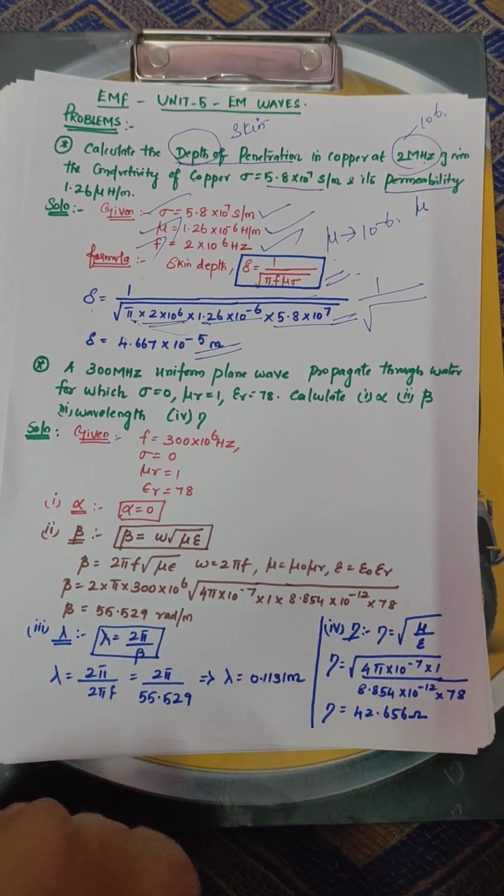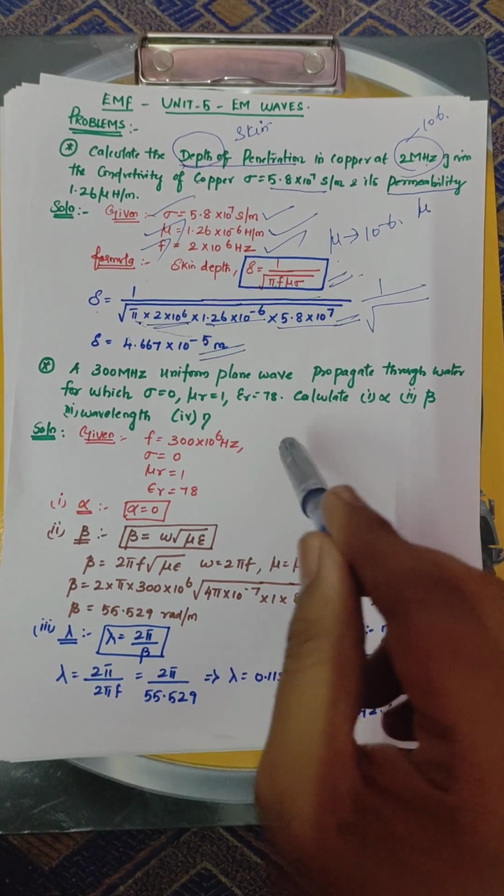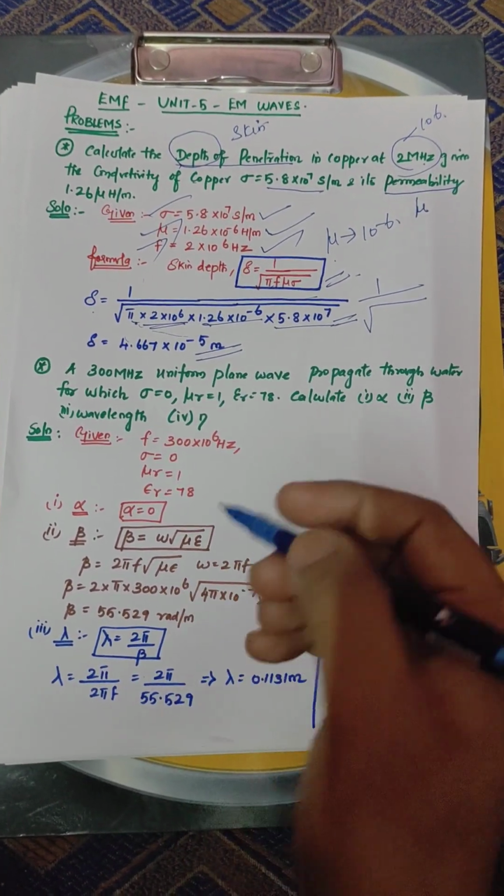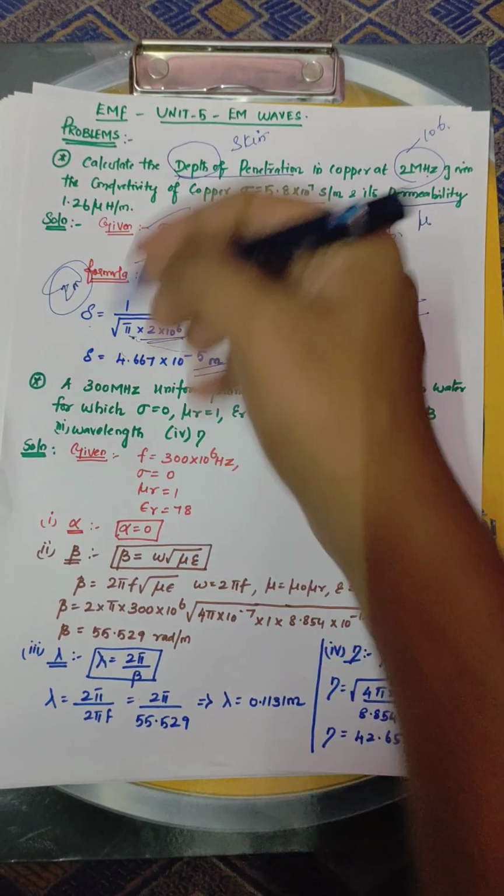Hope you cleared this. The question is a skin depth. The problem belongs to skin depth. So delta is equal to 1 by root of pi f mu sigma. Okay, this is a 2-mark problem.